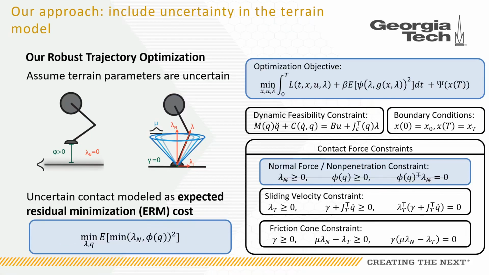Finally, to account for the stochasticity in the model, we include the expected residual in our cost. This method is called the Expected Residual Minimization technique, and it was first introduced to robotics by Yuval Tassa and Imo Todorov in 2010 as a technique for smoothing out the complementarity problem for contact. In this work, however, we're going to investigate its properties for encoding robustness to uncertainty in contact into trajectory optimization.